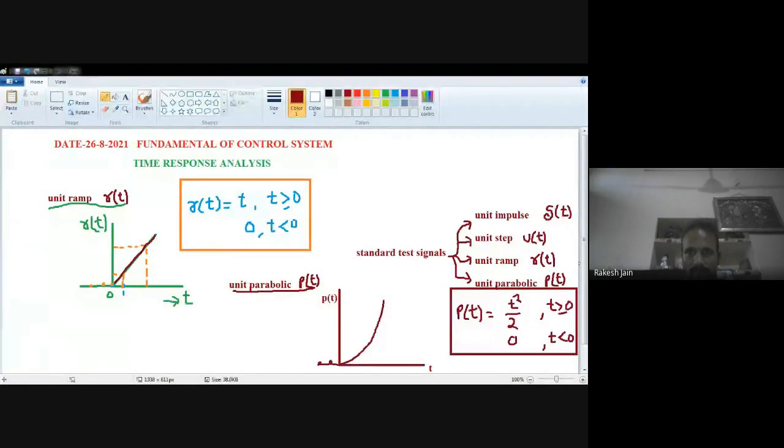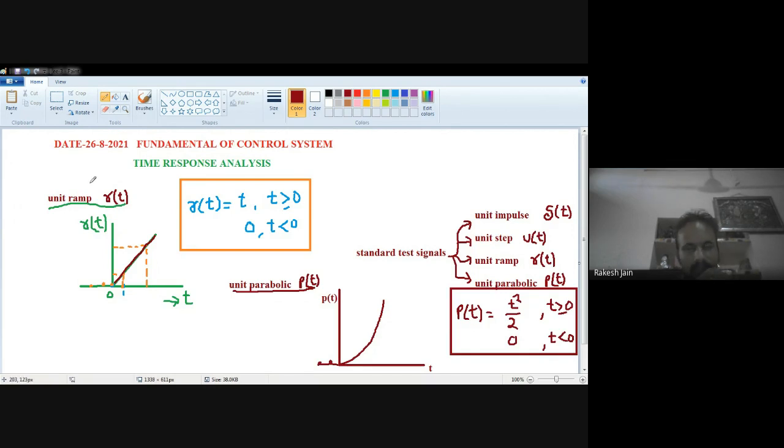And we will see the test signals and the response. First of all, let us consider a closed loop system, and any transfer function, that is C(s) upon R(s). So we will see what happens. What is the meaning of first order system? What is the meaning of second order system? Let's see what first order system means.